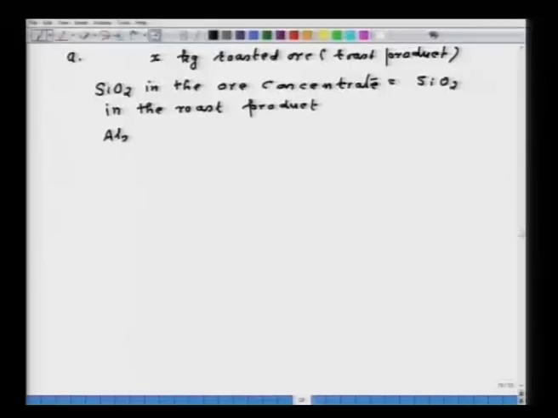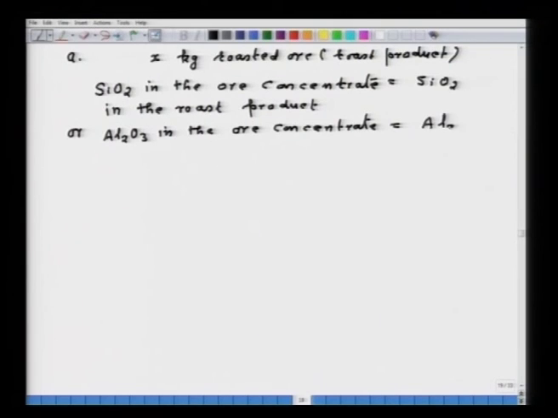Or you can also take Al2O3 in the ore concentrate, which should also be equal to Al2O3 in the roast product.